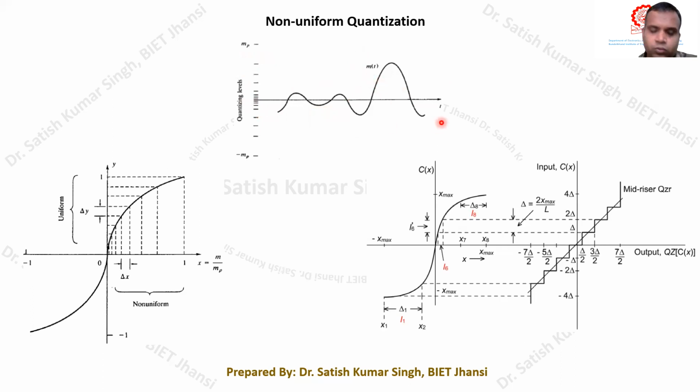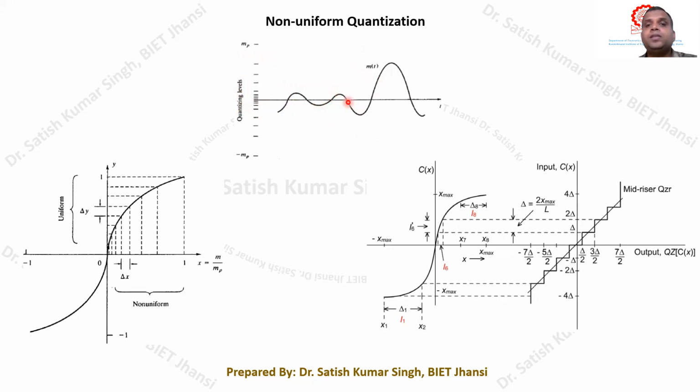Therefore, what we need is a non-uniform quantization scheme. Whenever the speech signal has a low variation, that is, the range of variation in the amplitude is very small, we need to take very small quantization levels. The step size should be very small so that these small variations can be tracked very easily.